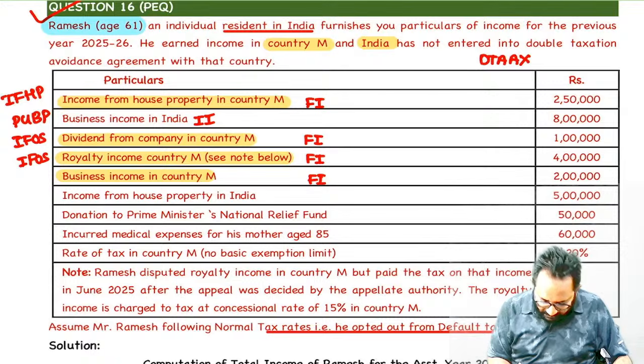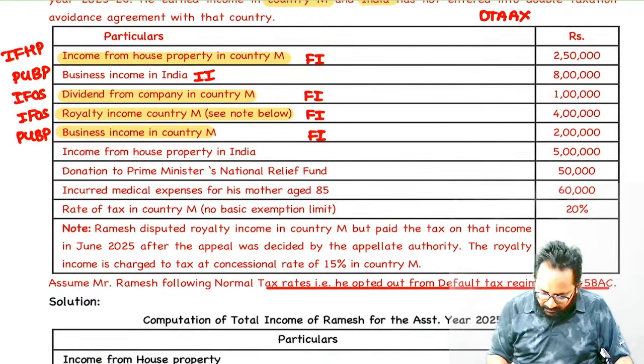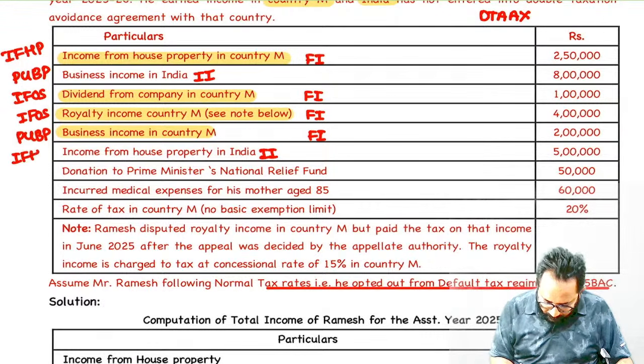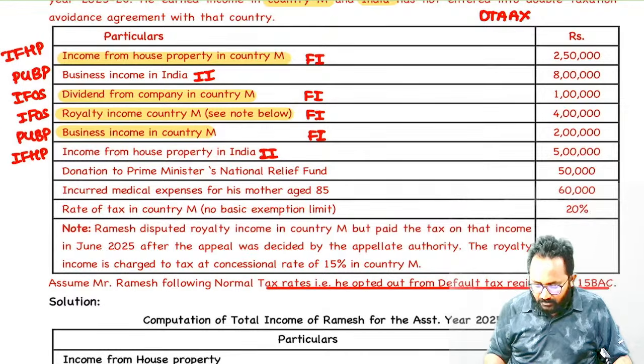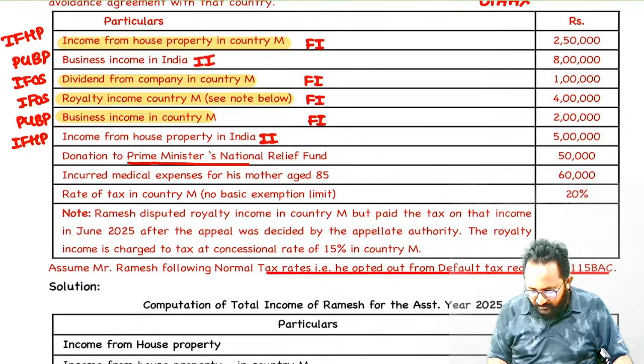Foreign income, taxed under which head? PGBP. Income from house property in India, which income is it? Indian income, taxed under what? Income from house property. Donation to Prime Minister National Relief Fund, ma, on this we can claim Chapter 6A deduction, 80G, it is in category A, 100% you can take as what, ma?